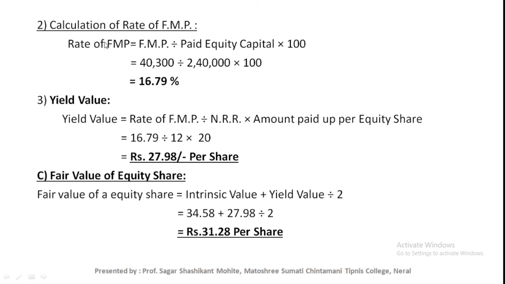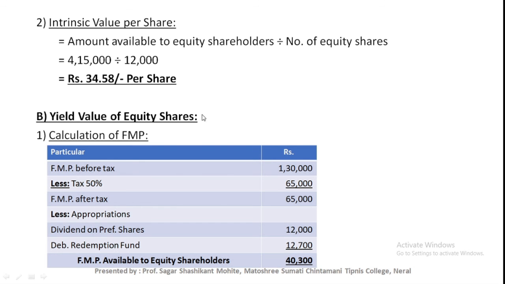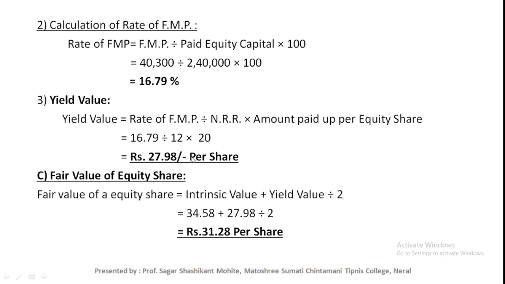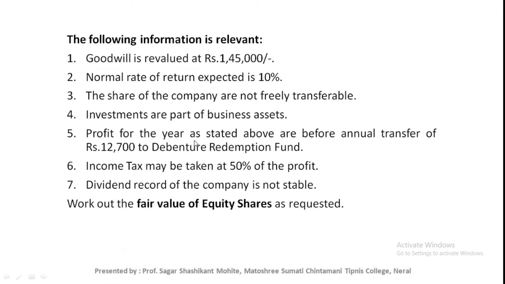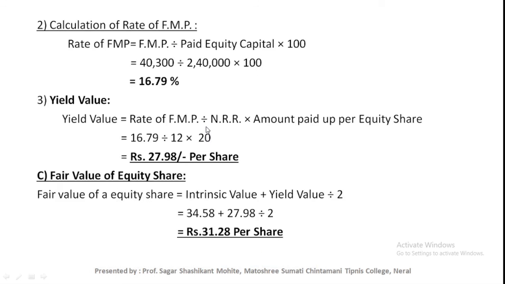Next is calculation of rate of FMP. The formula for that: rate of FMP is equal to FMP divided by paid up equity share capital into 100. So FMP is 40,300, divided by paid up equity share capital, rupees 2,40,000, into 100. The answer is 16.79%. This is the rate of FMP.